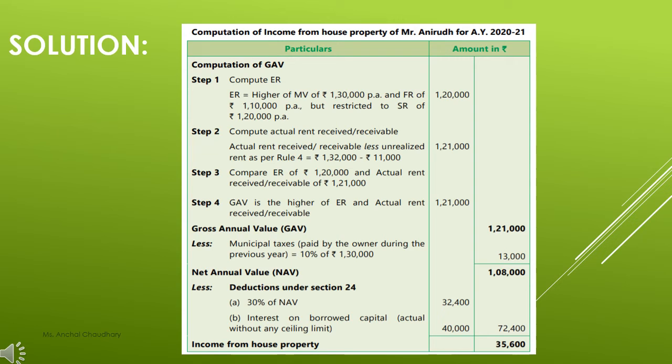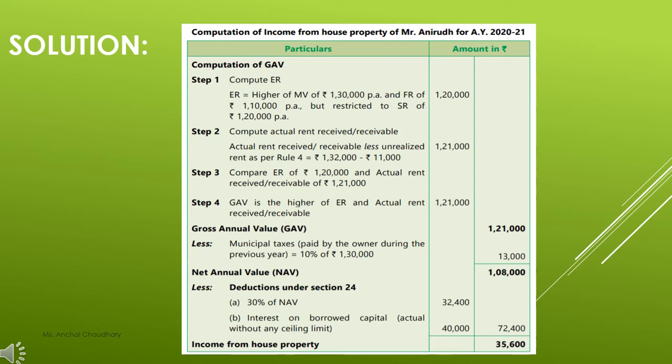Your higher of municipal value or fair rent, but if it is not exceeding your standard rent. As we have discussed in the previous question, if your municipal value and fair rent is not exceeding your standard rent, then the highest will be your expected rent.